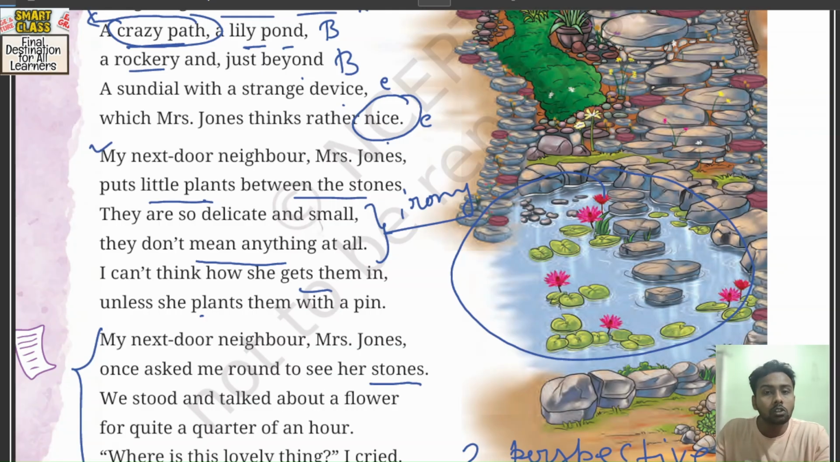So we talked about a flower for quite a quarter of an hour.